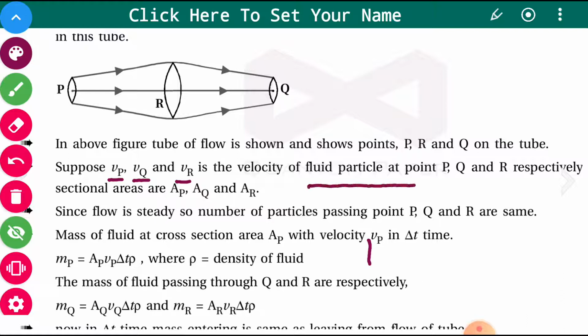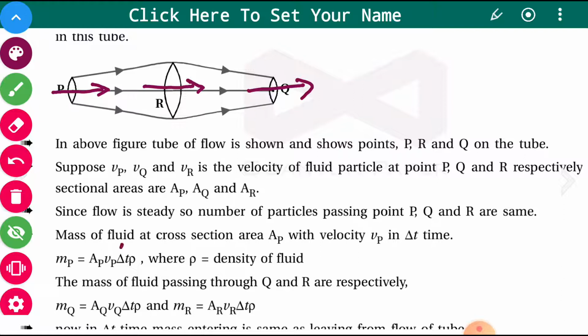That is, the velocity of the fluid particle at these points. The area of cross section at P is denoted by AP, the area of cross section at point R is denoted by AR, and the area of cross section at point Q is denoted by AQ. Now see, the flow is steady, therefore the number of particles passing through P, R and Q will be the same.